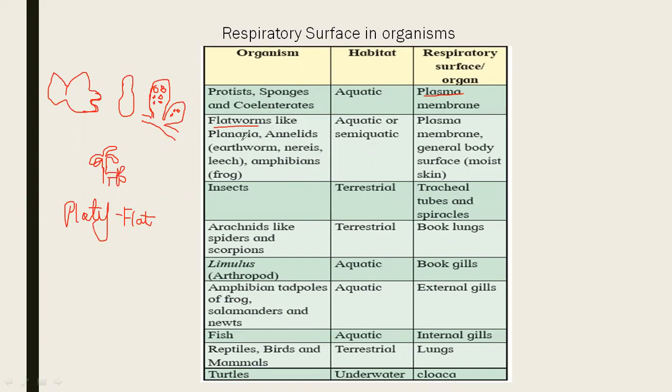Platyhelminthes like Planaria, annelids. Annelids means, for example, earthworm. Body is segmented. Metamerically segmented body means all the segments are similar to each other. So this earthworm is found in annelids. So a segmented body is found in annelids. Then Nereis is another example. Leech is also another example of annelids.